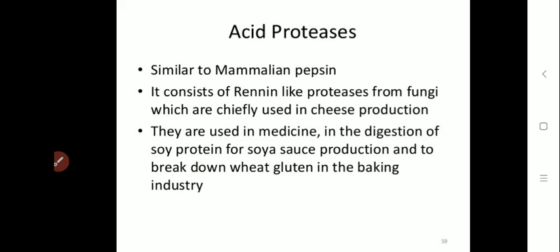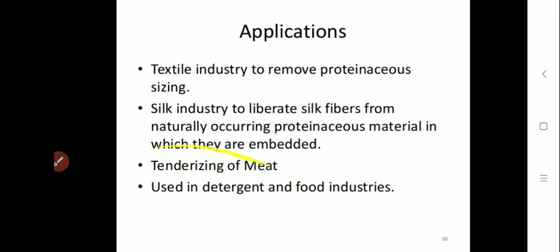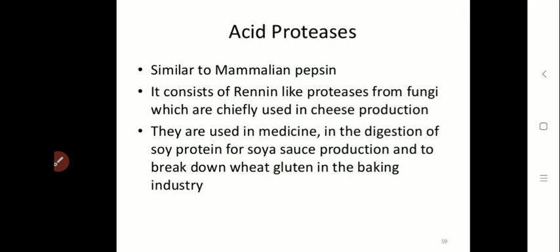It consists of rennin-like proteases from fungi, which are chiefly used in cheese production. They are used in medicine, in the digestion of soya protein for soya sauce production, and to break down wheat gluten in the baking industries also. So this was all about the protease enzyme.